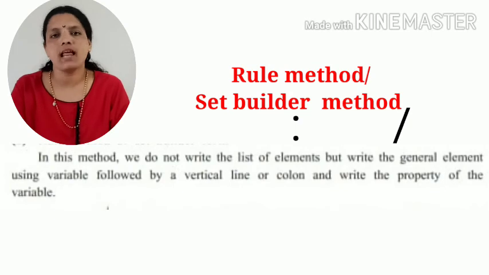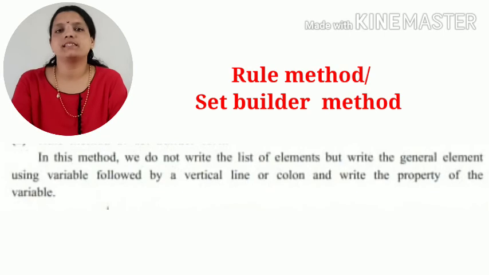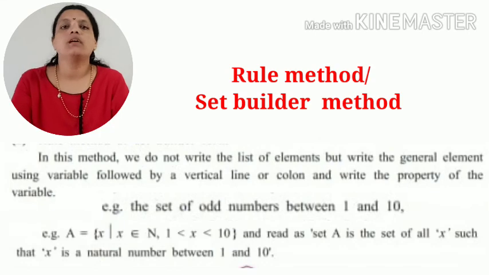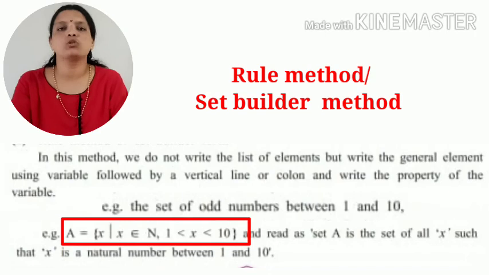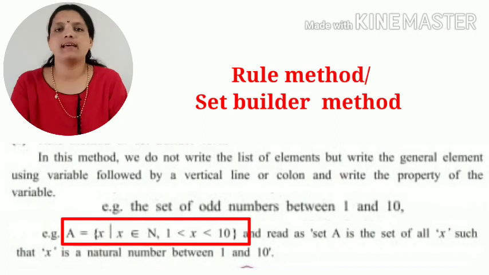For example, if A is the set of odd numbers, then by set builder form we write A equal to curly bracket x such that x belongs to N, and the limitation is x is greater than 1 and less than 10.